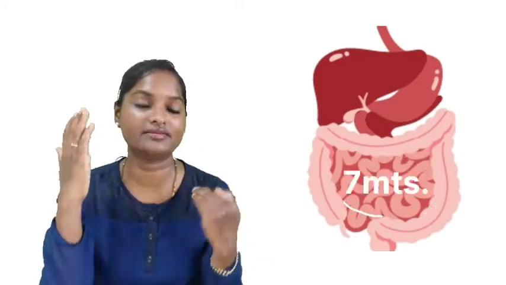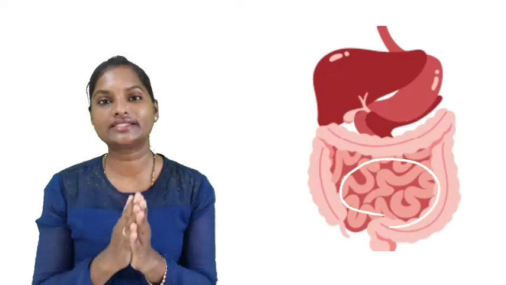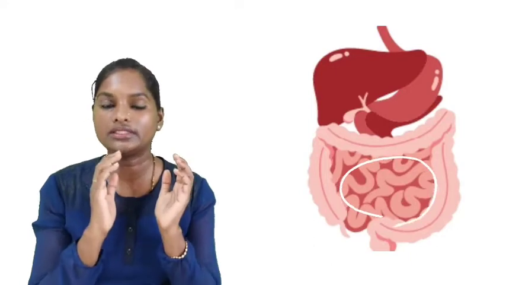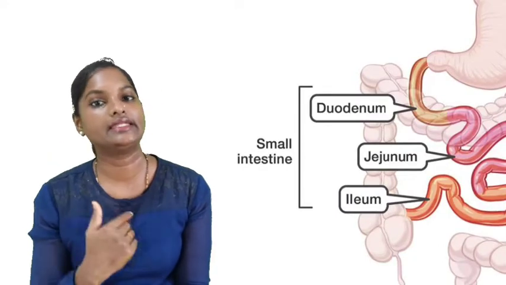Now, talking about the longest part of your alimentary canal, that is the small intestine. An interesting fact about this is that your small intestine can be approximately 7 meters in length, but the beauty of the digestive system is that your small intestine is highly coiled up and packed inside your abdominal cavity. Okay, so the small intestine can be divided into 3 major parts, that is the duodenum, jejunum and ileum.